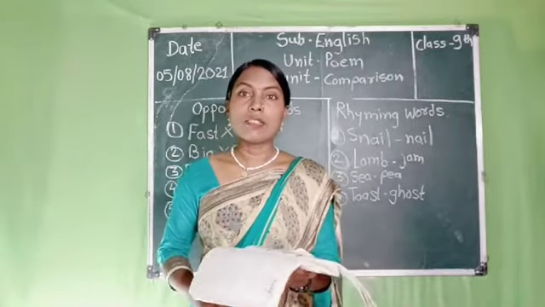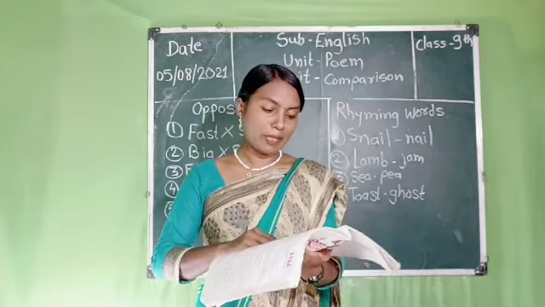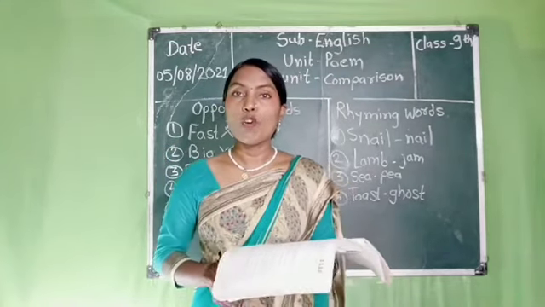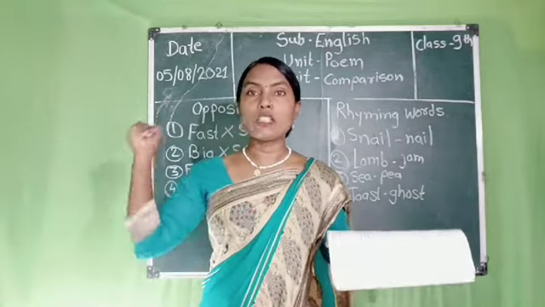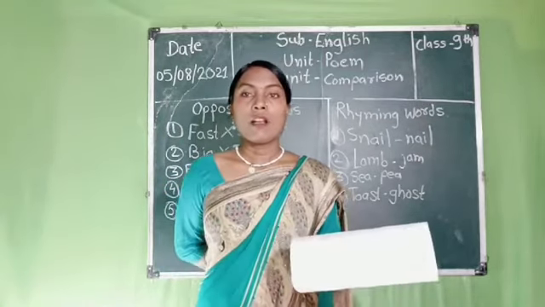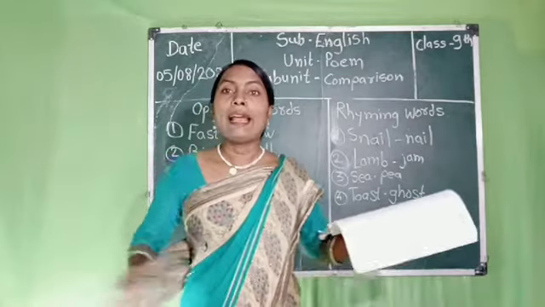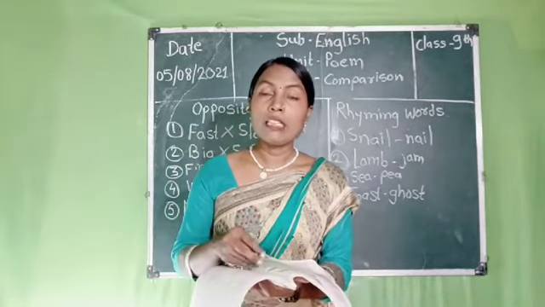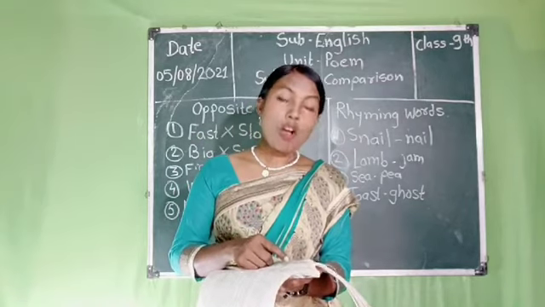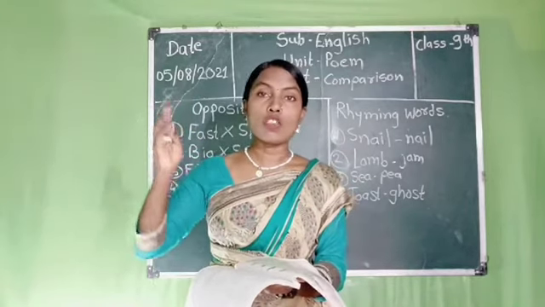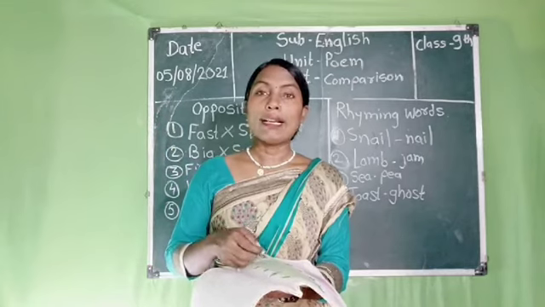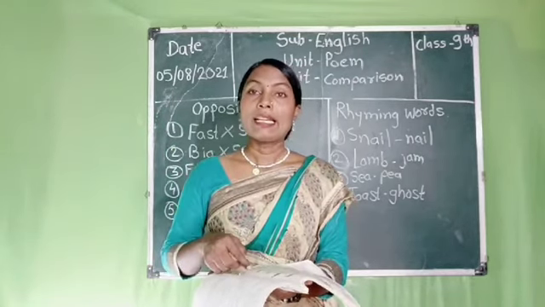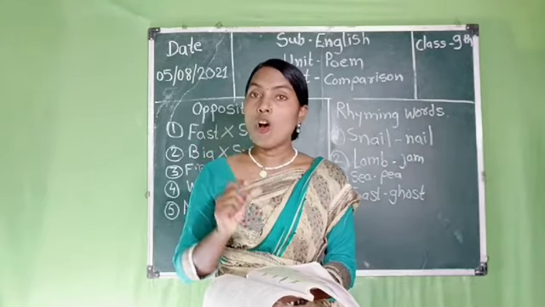Now we have seen our next rhyming word, that is "strong as an ox." We know bulls are very strong animals. So here we compare the energy level of two animals. Strong as an ox or bull, it is too strong. Second one, "weak as a kitten." Kitten means the baby of a cat.